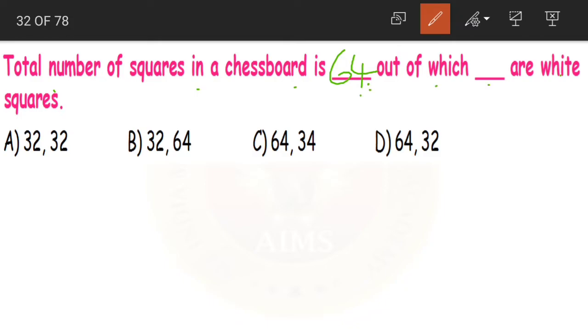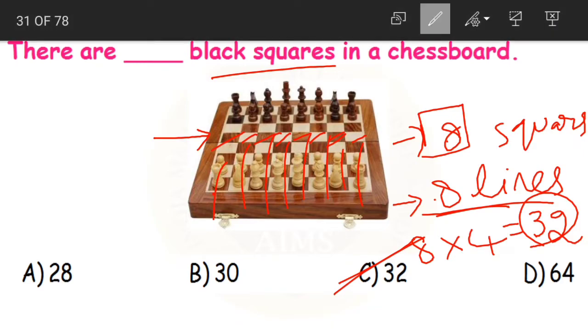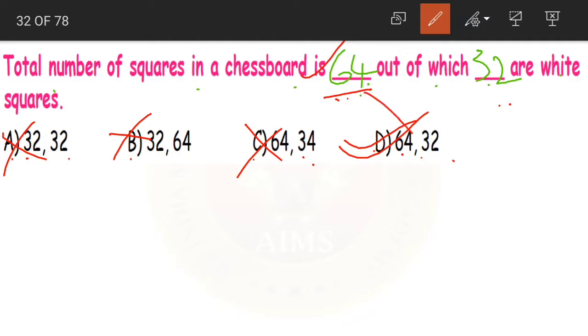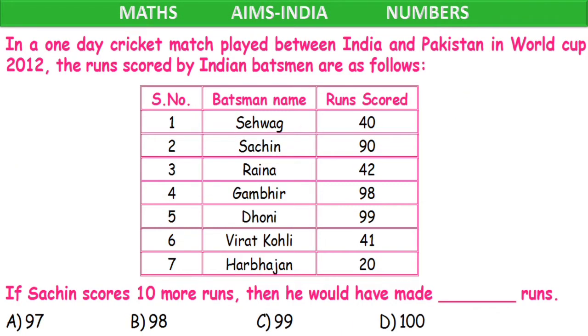Out of which, how many are white, children? Just now we have done that half of the squares, that means 32 are black and other 32 are white. How many are white? 32 are white. Now if you look at the options, option A 32 and 32. No. Wrong. Option B 32, 64. No. Option C 64, 34. Wrong. Again option D 64, 32. Yes, this is our correct answer. 64 total squares, of which 32 are white.